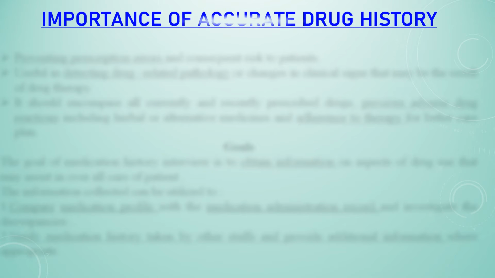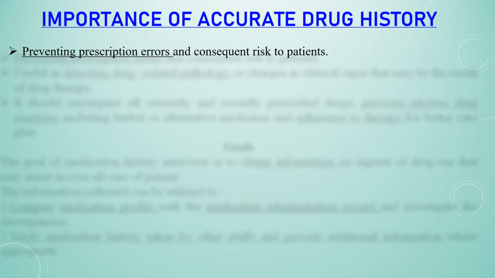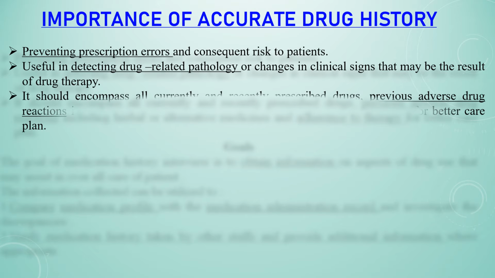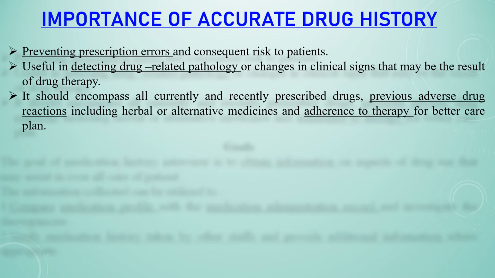Dear friends, here we need to discuss the importance of accurate drug history. Preventing prescription errors and consequent risks to the patient is one of the importance of an accurate drug history. It is also useful in detecting drug-related pathology or any change in the clinical signs that may result from the drug therapy. It should also encompass all the currently and recently prescribed drugs, previous adverse reactions that have occurred to the patient, including herbal or alternative medicines, and adherence to the therapy for a better care plan.